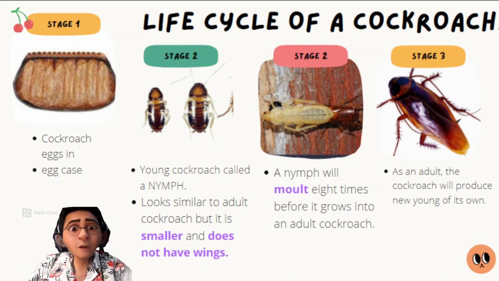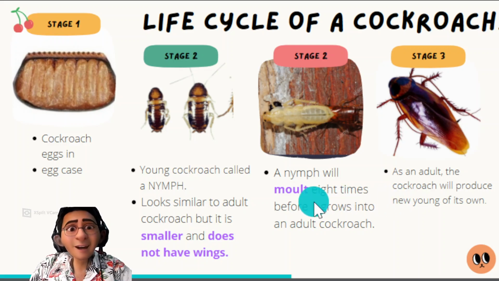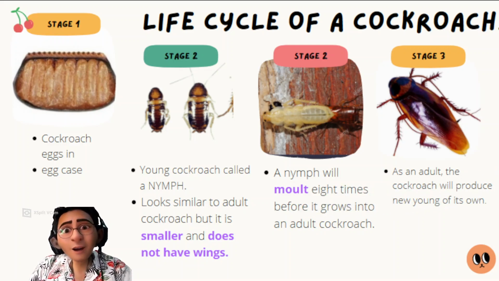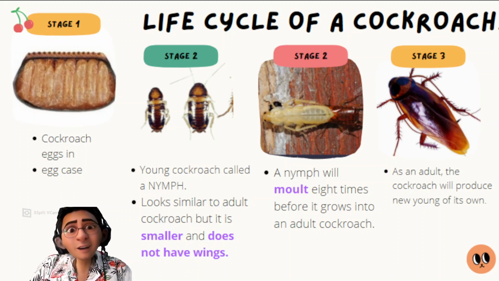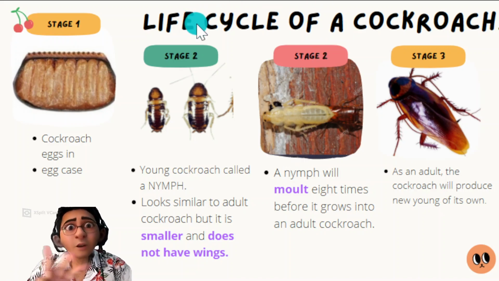So the question here, I know you have a question like, when does the cockroach grow its wings? Maybe on the 8th molt. On the 8th one, when it sheds skin, it grows its wings. Okay, that's number 1. No. Actually, we have learned about 3. That's number 4. Life cycle of a cockroach.